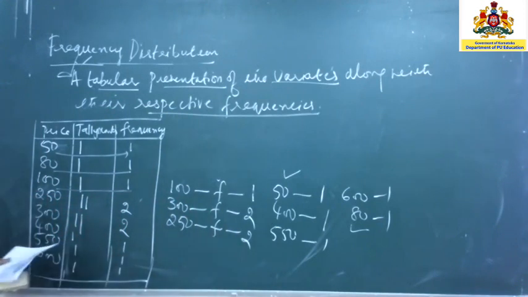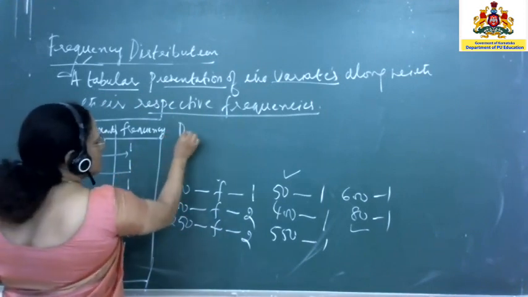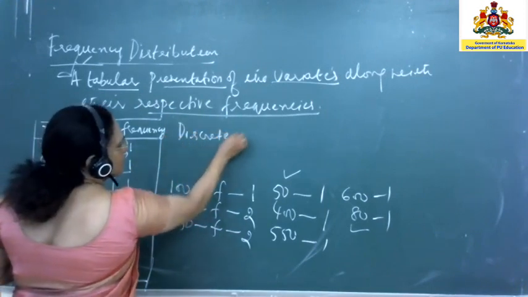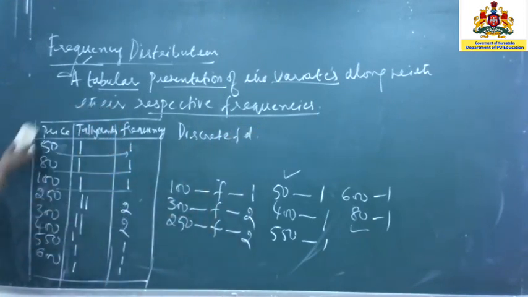Now, what we have done here is also sometimes called a group frequency distribution, or by another name, a discrete frequency distribution. Now we shall learn the different types of frequency distribution.